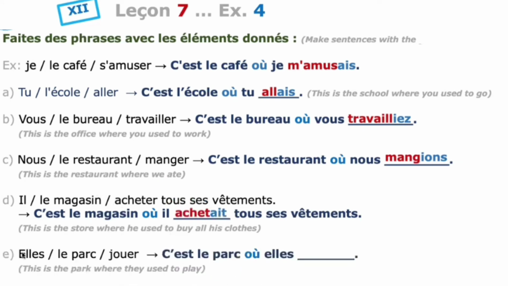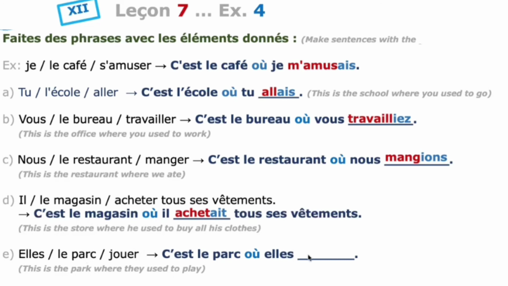Last one: Elle, le parc, jouer. She, the park, to play. C'est le parc. After the expression, le parc, the relative pronoun où, and then the given subject is elle, and the verb jouer you have to conjugate in the imperfect tense.